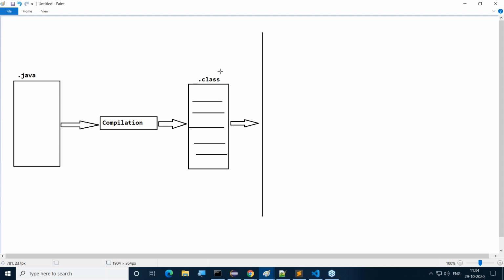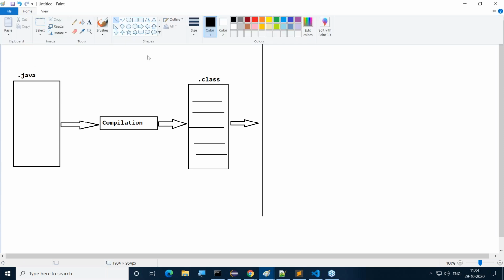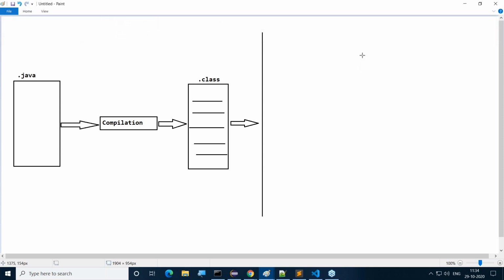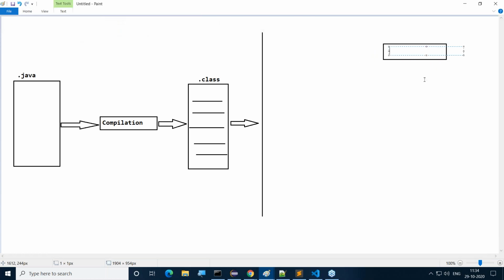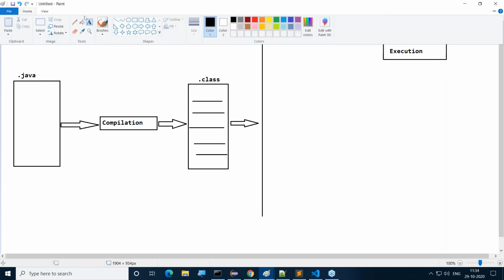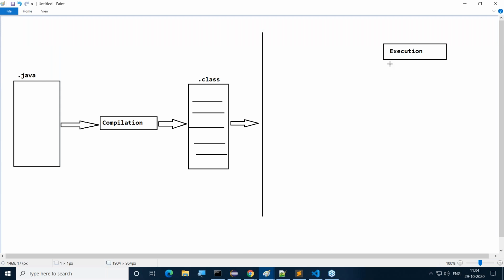Right now, let's check this one. How many operating systems here we are able to use? Now let me check it. This is one-time execution. Here we are using one type of operating system.